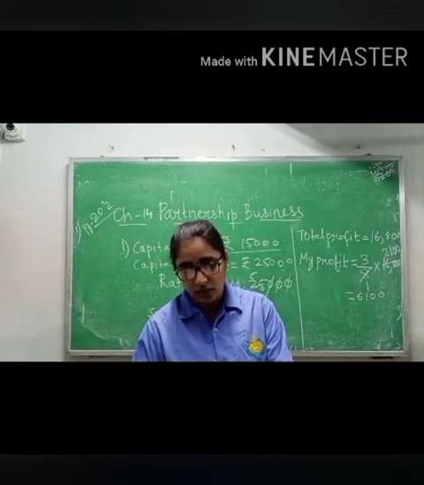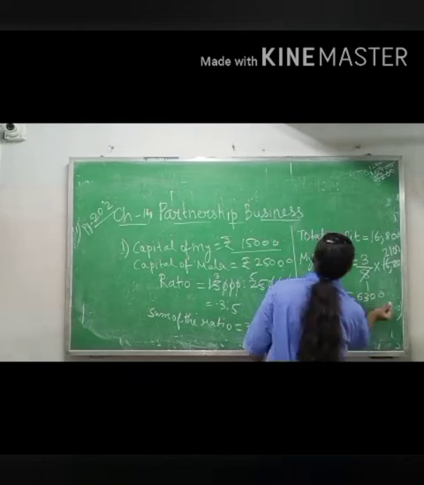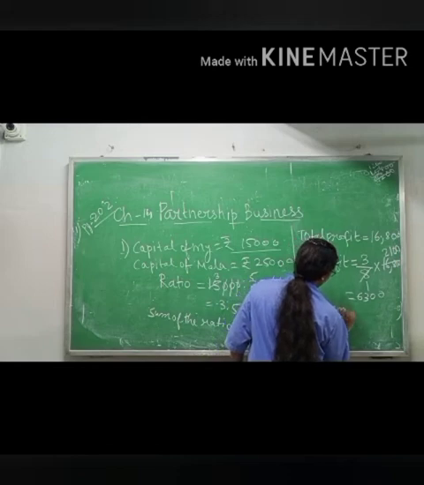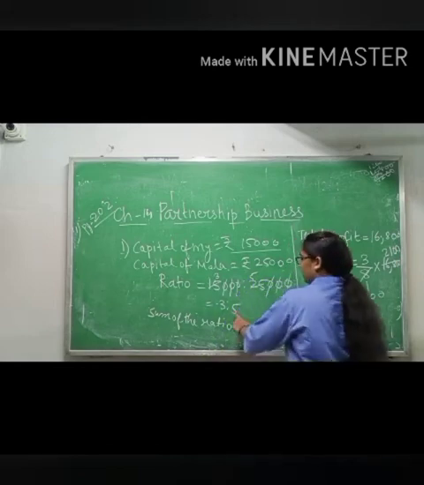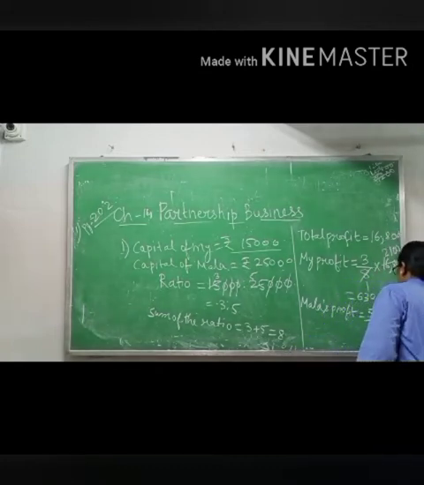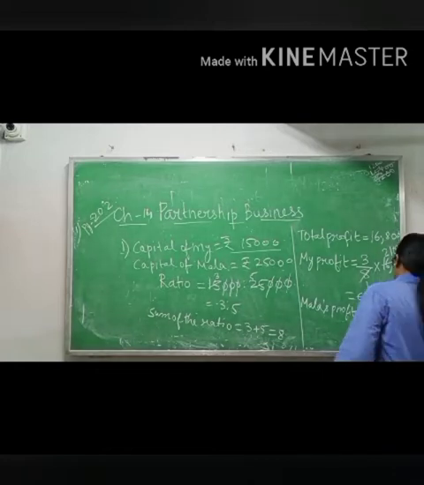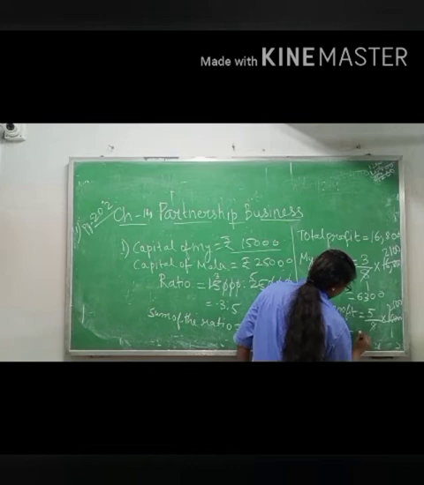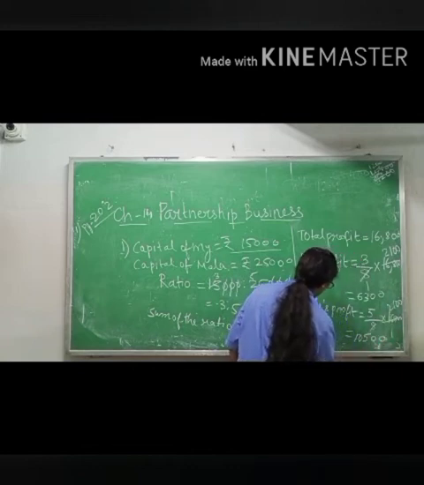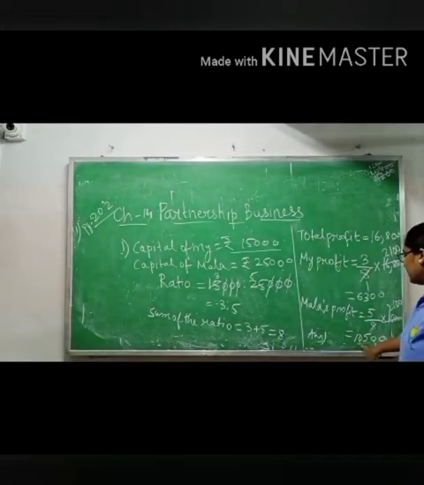Same you will find for Mala also. Mala's profit: what is the ratio of Mala? 5. And what is the sum of the ratio? 8. Then 16,800. 8 ones are 8, 8 twos are 16, 0 0, 5 ones are 5, 5 twos are 10. And in the answer you will write, I will get 6,300 and Mala will get 10,500.